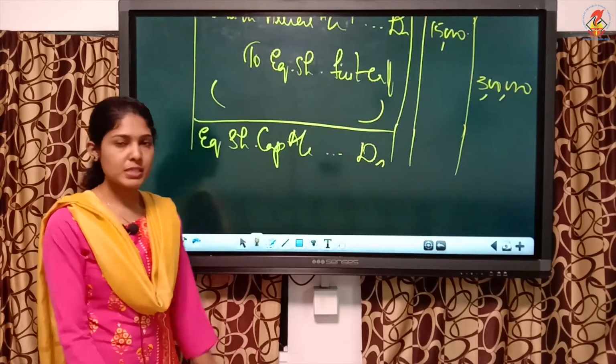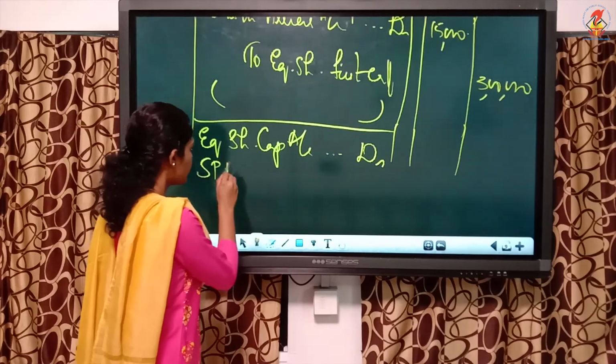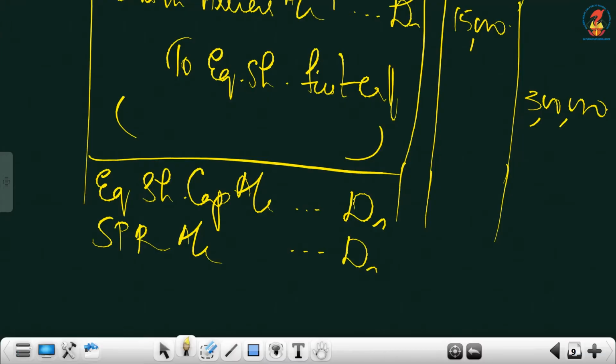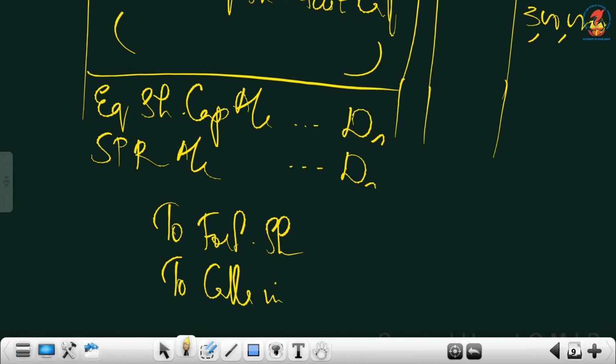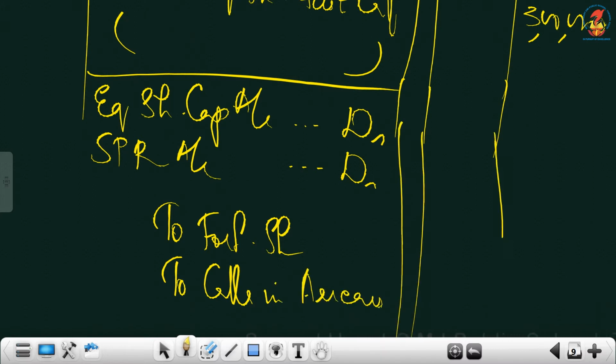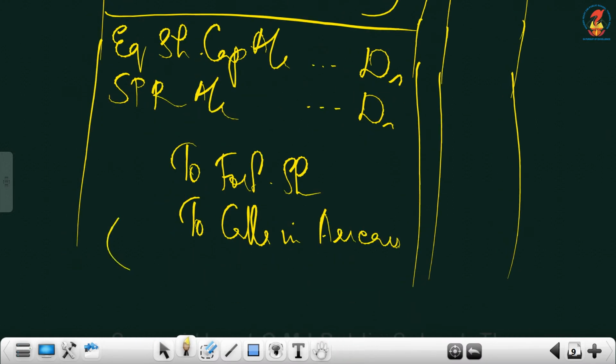So SPR must be debited. So securities premium reserve account debtor to forfeited shares to calls in arrears. Yes, so this is how the entry is.